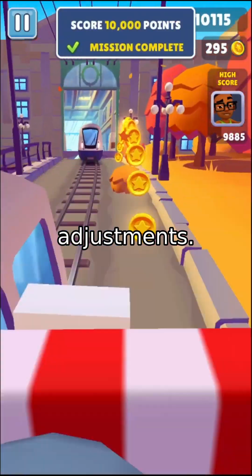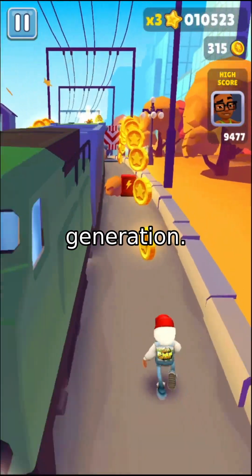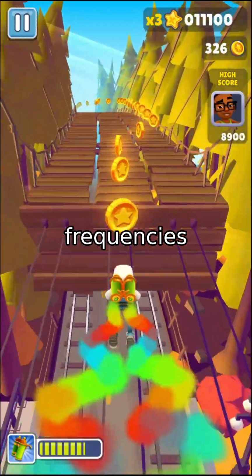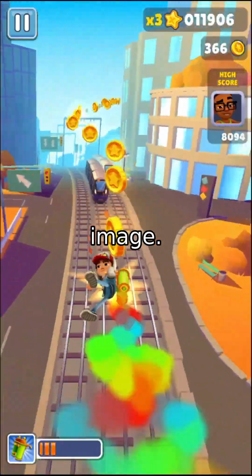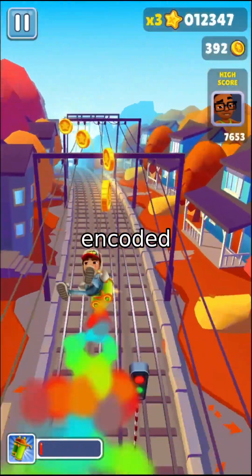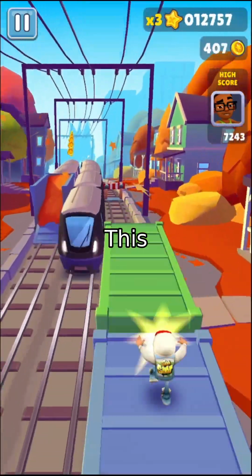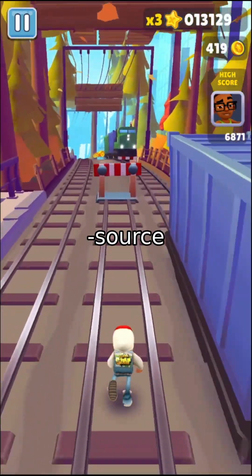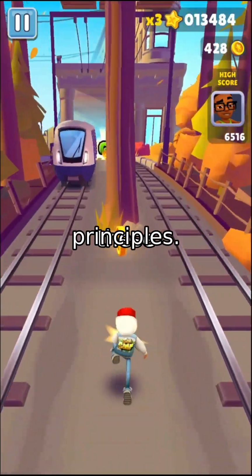or brightness adjustments. On the other hand, latent watermarks, exemplified by tree ring, operate before generation. They bake continuous cryptographic signatures into the initial Fourier frequencies of the diffusion model's noise vector, the foundational blueprint of the image. Because the watermark is encoded at the generative core, it theoretically resists localized pixel-level editing. This dual approach has become the de facto standard in both research and industry, with closed-source systems like Google's SynthID and the C2PA metadata framework building upon these principles.